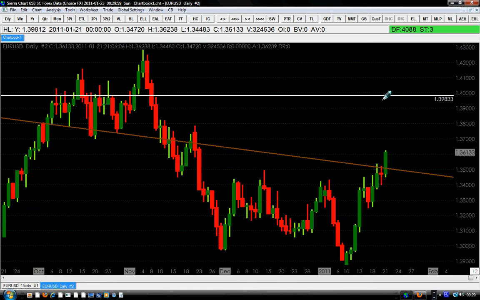Looks like it's going to hit the 1400, our greedy target that we set in the past for the Euro USD. But right now we are no longer looking for opportunity to buy the euro. We are looking for opportunity to sell. But if the market continues the movement to the upside, we will be busy day trading, going in the direction of the price. Of course, we will be buying if it's going up, day trading, but no swing trading. For swing trading, we are looking for opportunity to sell the Euro USD.